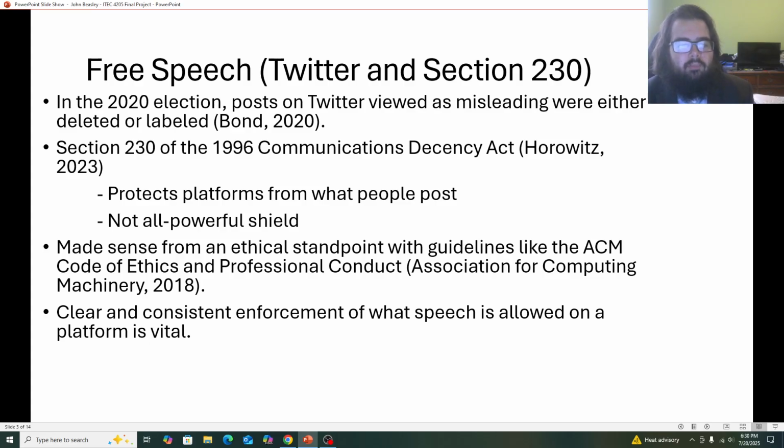So our lesson here is that we want clear and consistent enforcement of what speech is allowed. We want people to know in advance what our policies are and how we're going to enforce it.